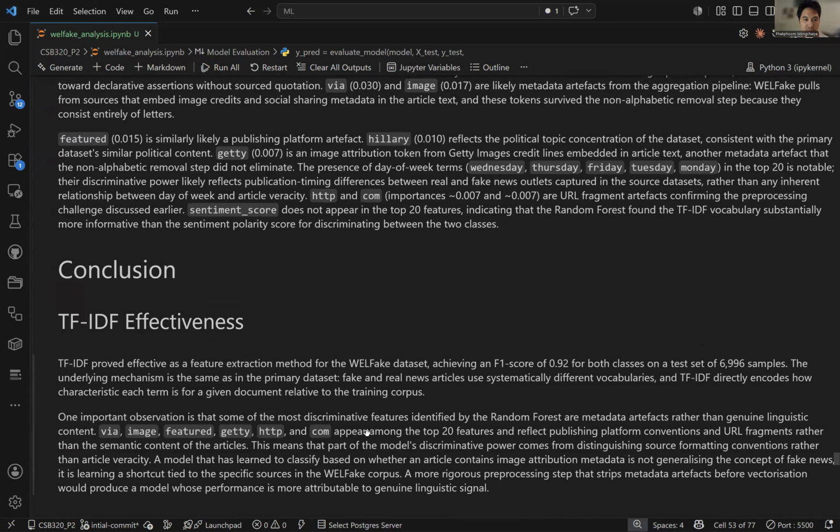It's just saying that if it's a real news article, said appears more frequently in real news sources versus when looking at all the documents, and maybe said doesn't appear as often in fake news sources versus a real news source. Which gives it a very high score, right?